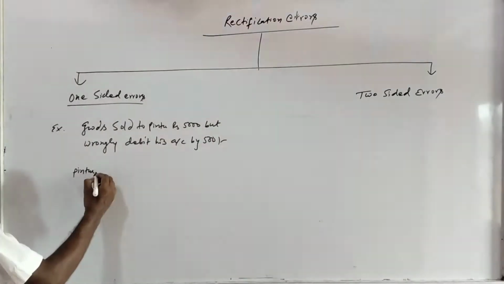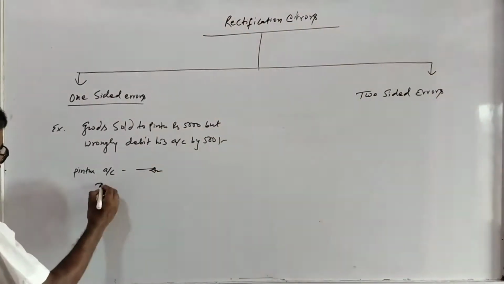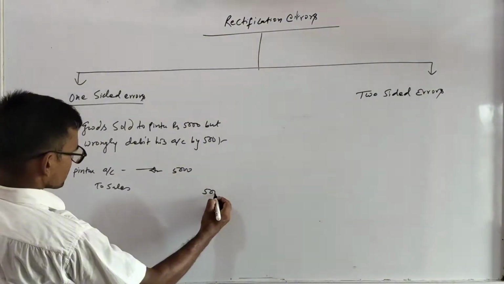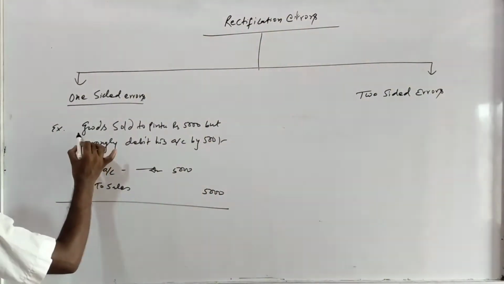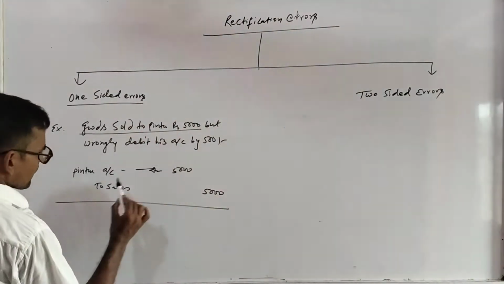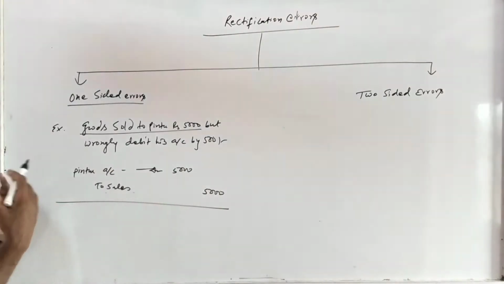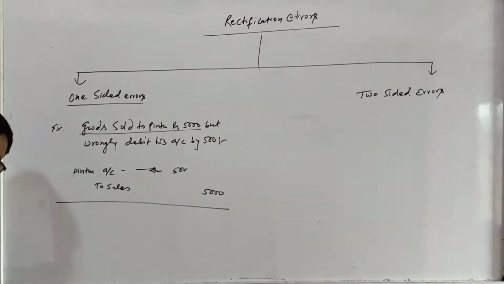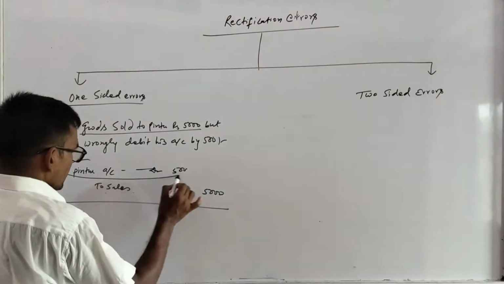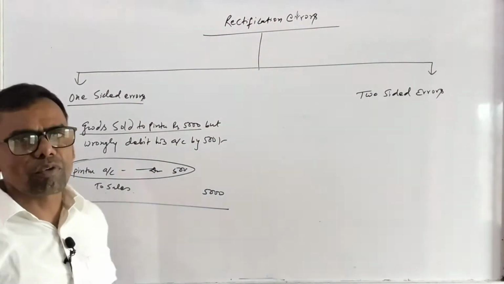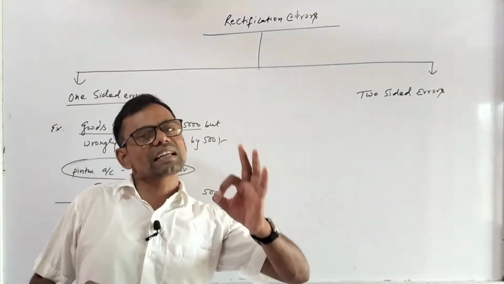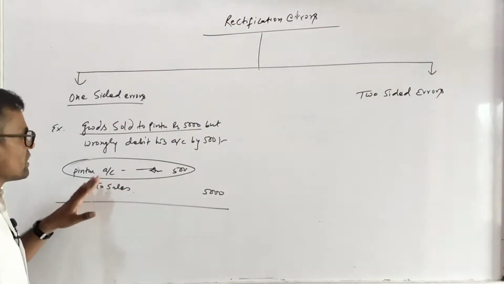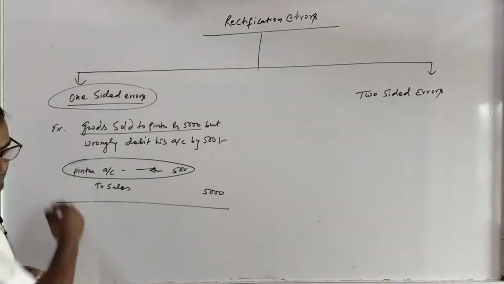Actually, the journal entry is Pintu account Dr. to sales account, and there should be 5,000, 5,000. In posting, Pintu account is debited by only 500 rupees. It means we have to increase the Pintu account by 4,500, and this mistake is just in the Pintu account only, not in the sales account. Therefore, it is called a one-sided error.